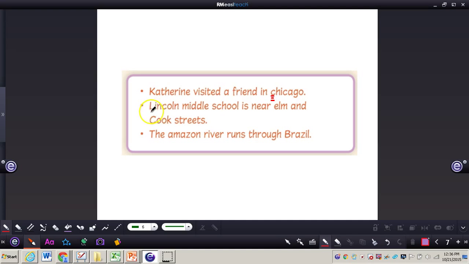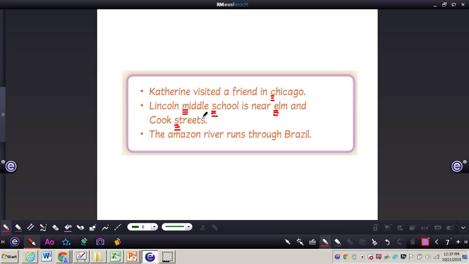So for example, Lincoln Middle School, I would need to capitalize the M in Middle and also the S in School as well, is near Elm. That's a specific street. And Cook is already capitalized, Streets. That would need to be capitalized as well, because Elm Street and Cook Street, think of Street as the last name to Cook and the last name to Elm there. So it would still need to be capitalized.